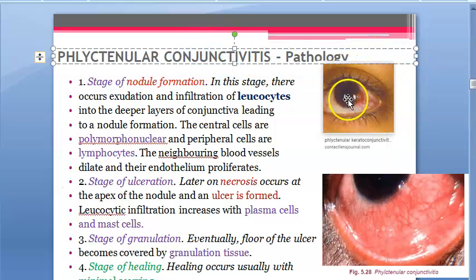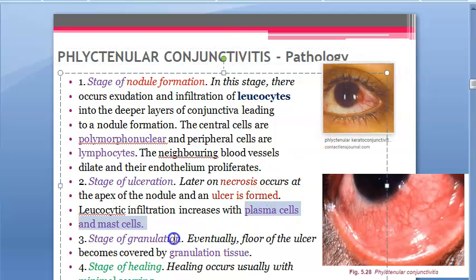In conjunctiva, you can have nodular formation, which will contain leukocytes. Then you'll have polymorphonuclear cells in the center, and in the periphery you'll have lymphocytes. And then the neighboring blood vessels will be dilated. Okay. Then you have the stage of ulceration, necrosis. There you will get plasma cells, and mast cells will come and sit in that place now.